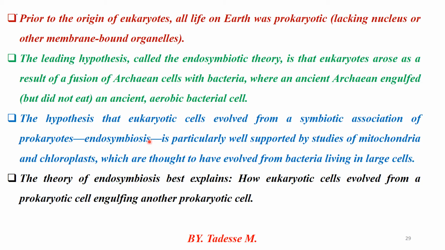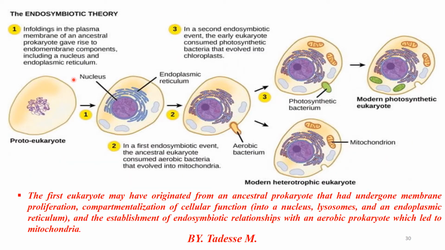You know that archaea, bacteria, eubacteria, including cyanobacteria, are prokaryotic cells, but fungi, plantae, animalia, algae, and protists are called eukaryotic cells. Therefore, the theory of endosymbiosis, which explains the eukaryotic cell, says that the eukaryotic cell evolved from a prokaryotic cell engulfing another prokaryotic cell. That is how the eukaryotic cell originated from the prokaryotic cell. This theory was proposed as the endosymbiosis theory. It is the process by which the eukaryotic cell evolved from the prokaryotic one.